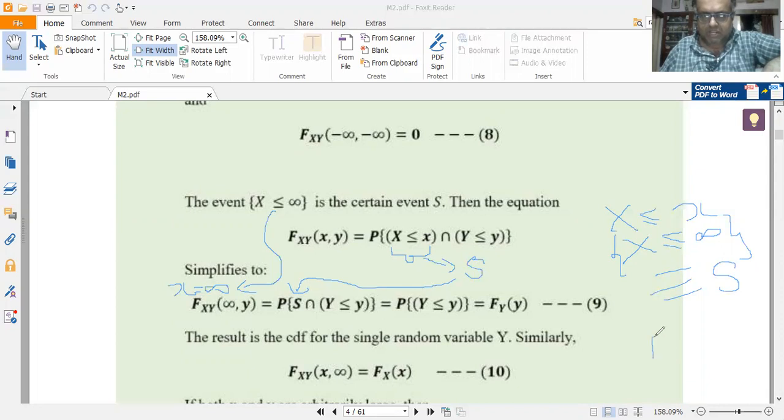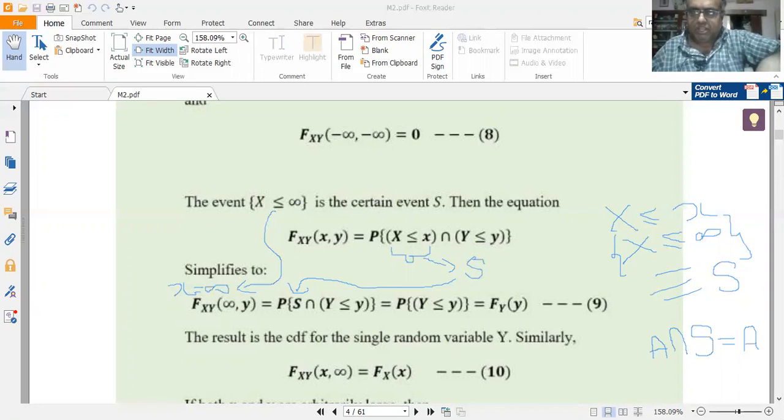Let me use another property of set theory: A intersection S is given by A itself, where A is any set which has a lesser dimension compared to S. So A is any set, P of Y less than or equal to y.